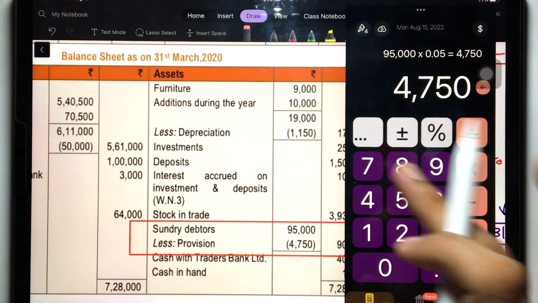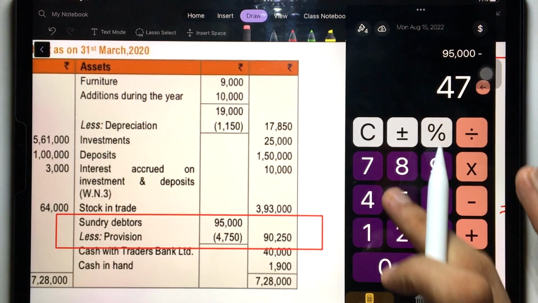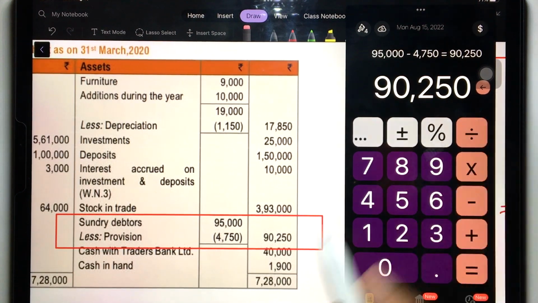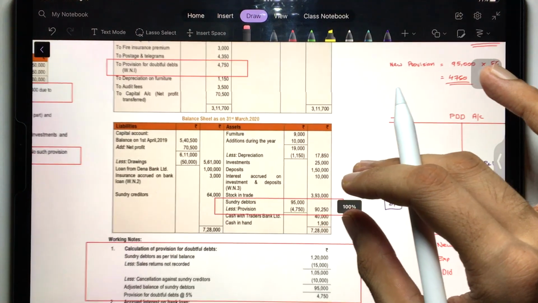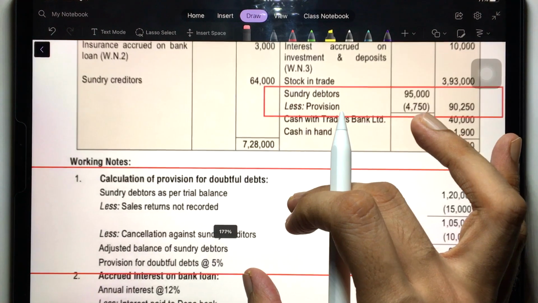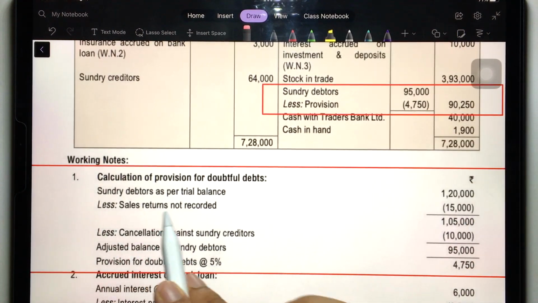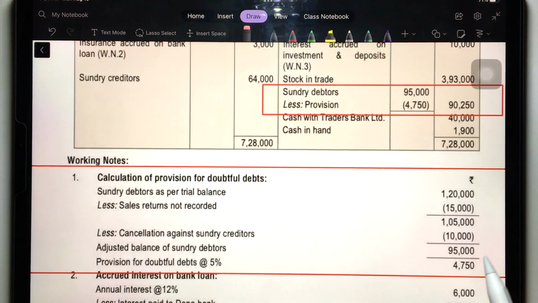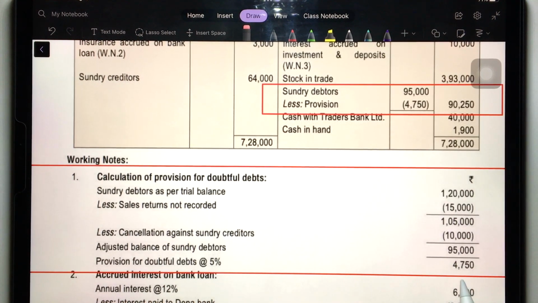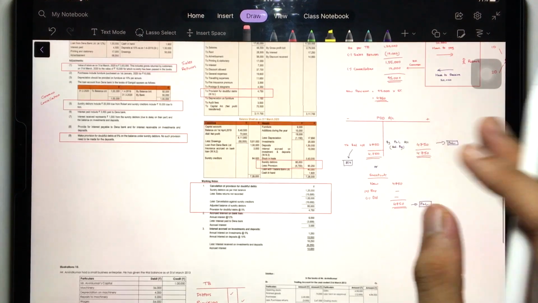Yeah, let's just do that on the calculator. 95,000 minus 4,750, that's equal to 90,250. Is that clear? Simple and straightforward. Okay, now here also they have shown you the calculation. Sundry debtors as per trial balance 1,20,000 minus sales return not recorded, less cancellation against sundry debtor, whatever is common that you cancelled, 95,000 you got, and then on this 95,000 they took 5%, that's 4,750. Clear? Simple, right? So this is how you will do it.